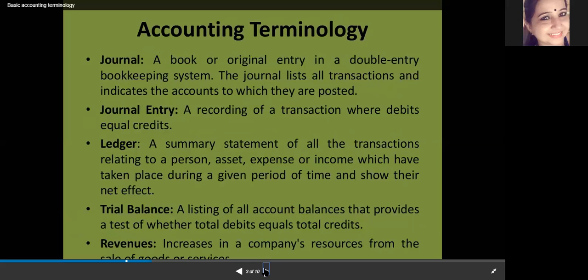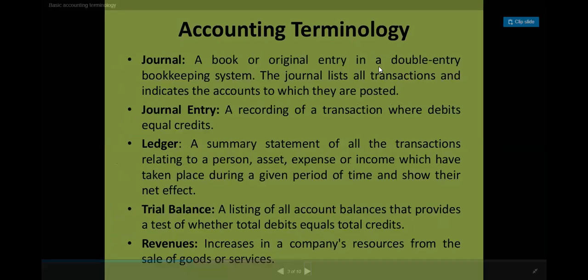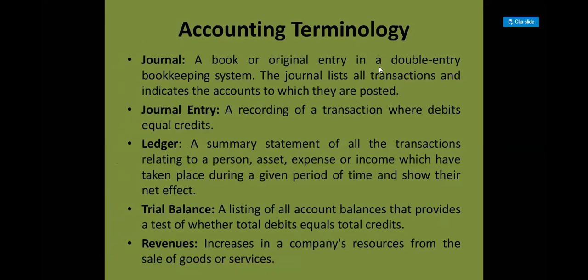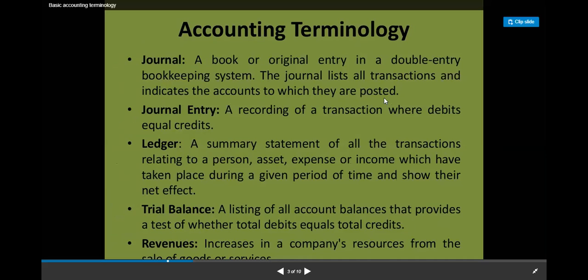Next is your journal. Yesterday I told you about the journal. It's a book. It's an original entry book. That means the very first time, whatever you are recording, any kind of transaction you are doing, you will write in this particular journal. So it is a book of original entry in a double entry book system. The journal lists all the transactions and indicates accounts to which they are posted.